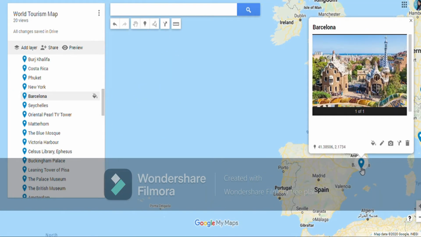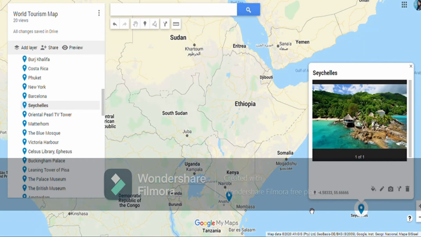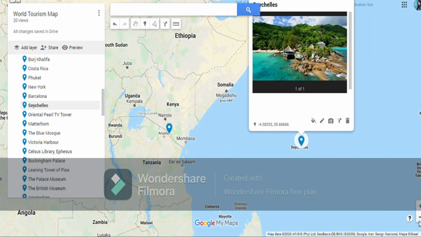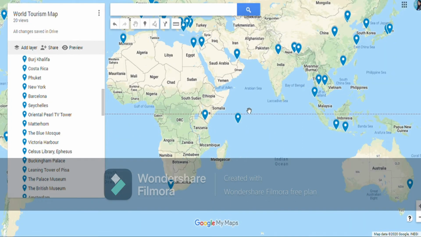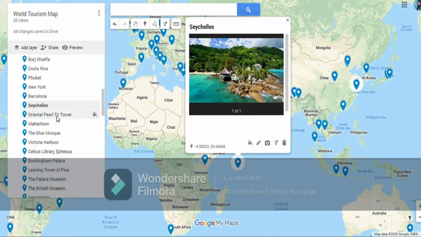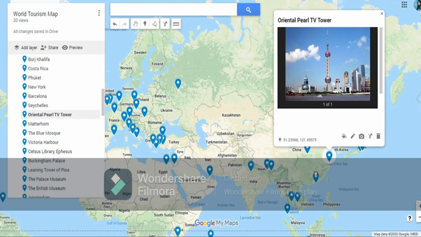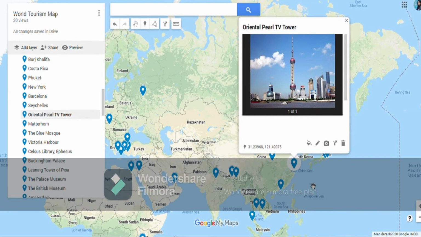Then we have Seychelles Islands near to Africa. We have these islands in Indian Ocean. This is the equator, and Seychelles Islands are near to the equator. This is Oriental Pearl Tower near to East China Sea in Shanghai. This is Shanghai. In Shanghai you will find Oriental Pearl TV Tower.